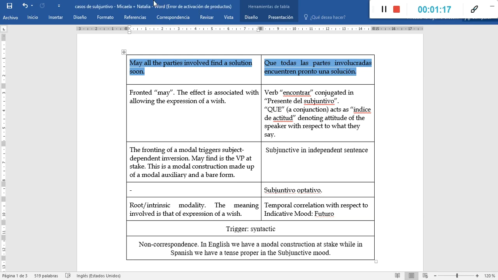In the case of Spanish, we have the verb encontrar conjugated in presente del subjuntivo. So, the first thing we have to do is to look for the verbs conjugated in subjunctive mood. So in this case, in Spanish, we have the verb encontrar conjugated in presente del subjuntivo, encuentre. In this instance, it is also important to speak about the presence of the conjunction que.